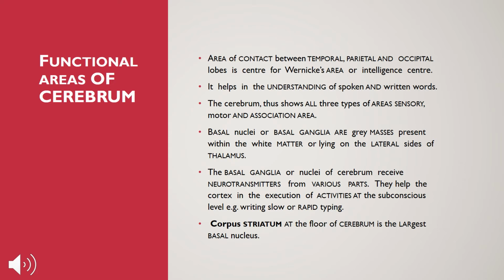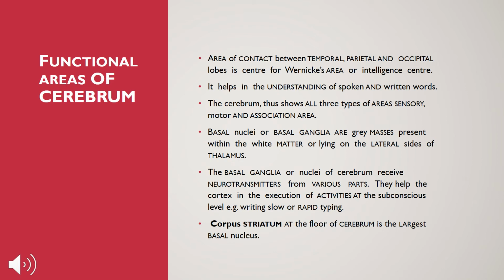All this is controlled, the neurotransmitters send the messages, and this is controlled by the intelligence center. And the corpus striatum is at the floor of the cerebrum, and it is the largest basal nucleus. So these are the functional areas of cerebrum.